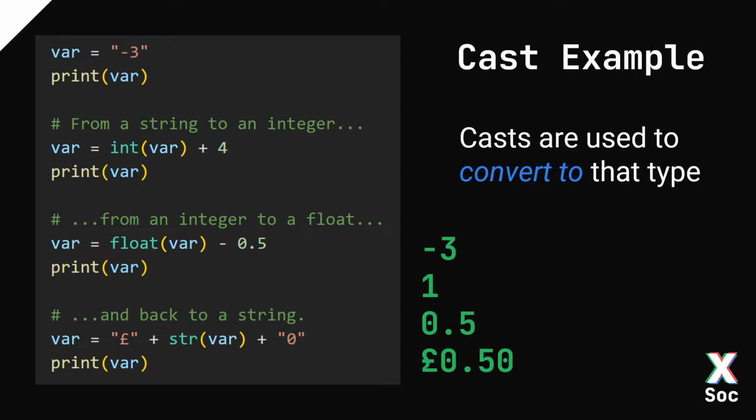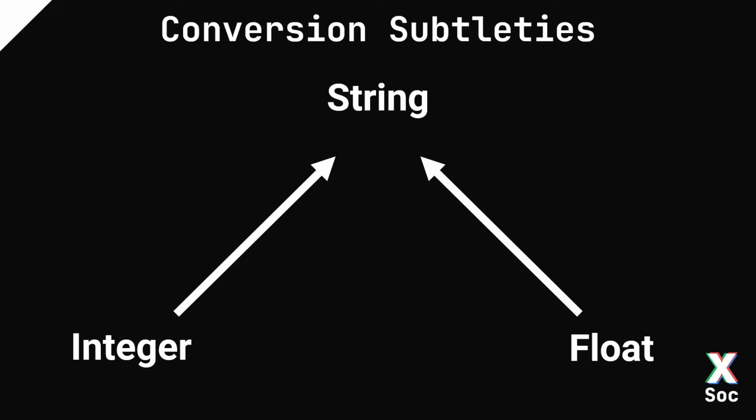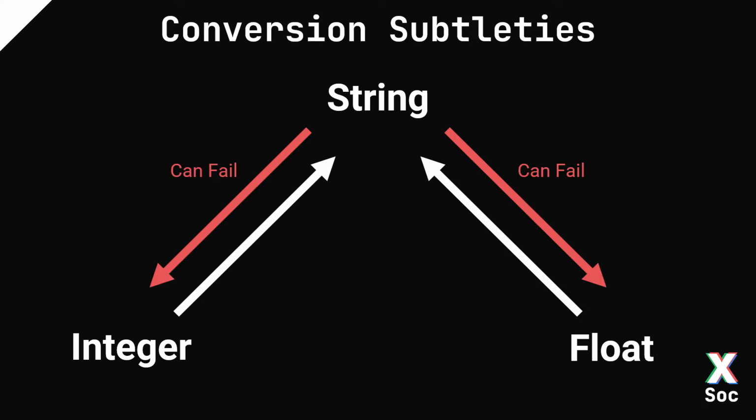However, you have to be careful. I specifically chose these examples because they work quite nicely, but that isn't always the case. So there are what we call conversion subtleties. When converting to a string, that generally always works, right? There's always a way to convert a number to a string. However, the same cannot be said in reverse. Let's look at some examples.